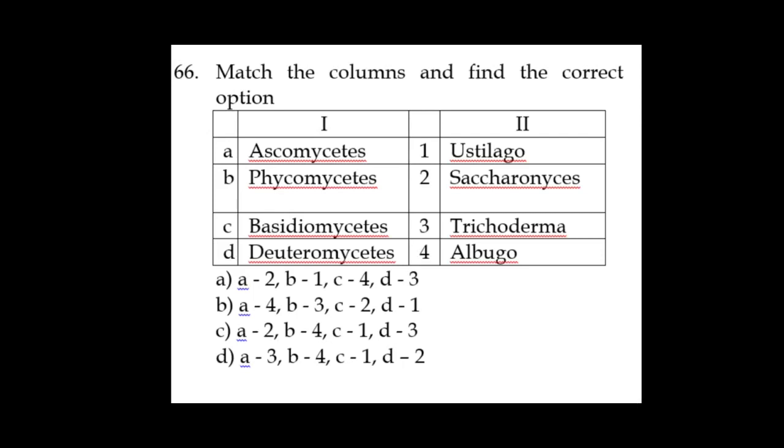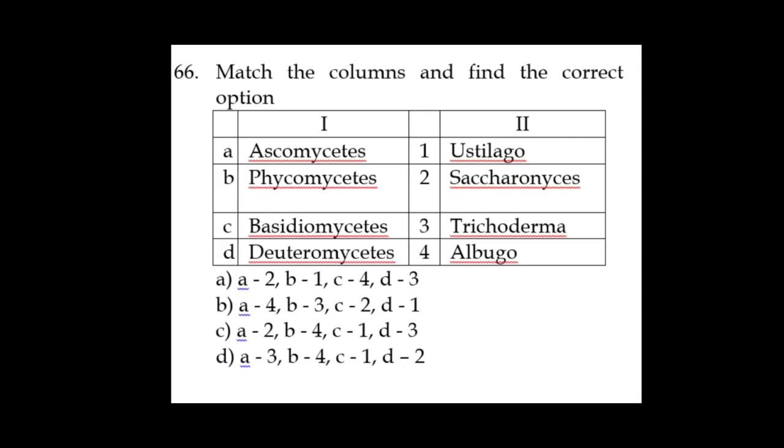Then the second one, Phycomycetes. Ascomycetes we commonly call sac fungi. Phycomycetes we commonly call algal fungi, as most of them are present in water. The example for Phycomycetes is Albugo.